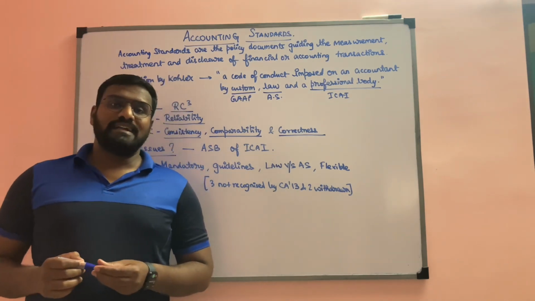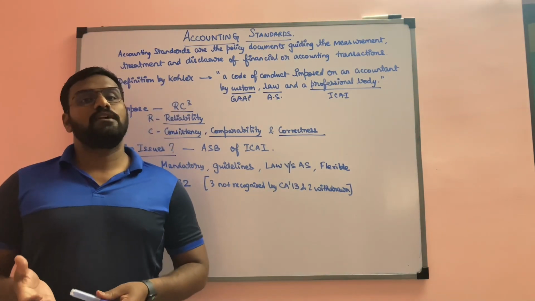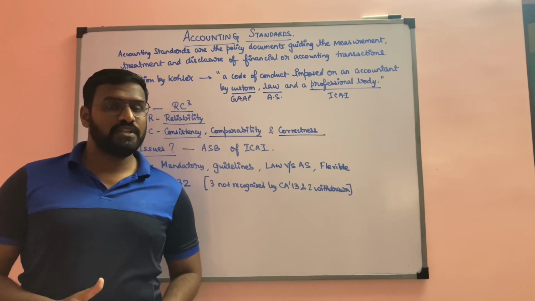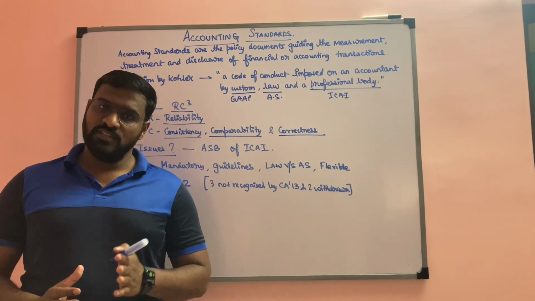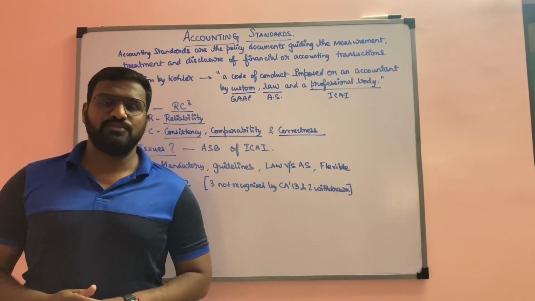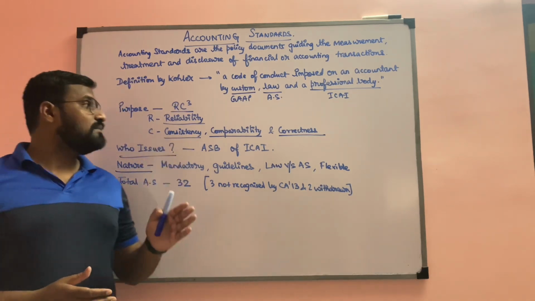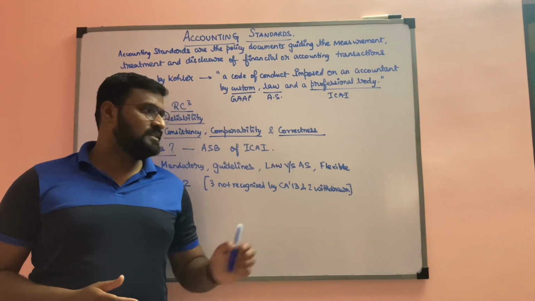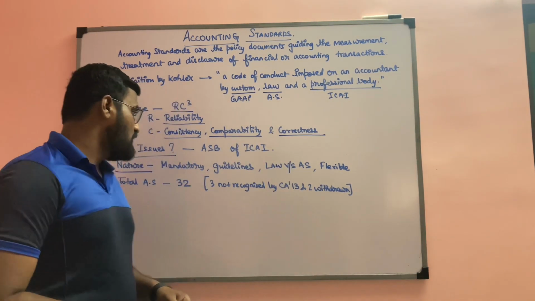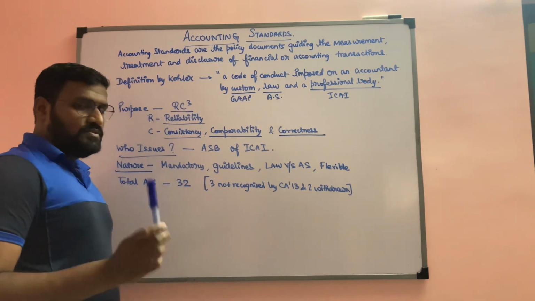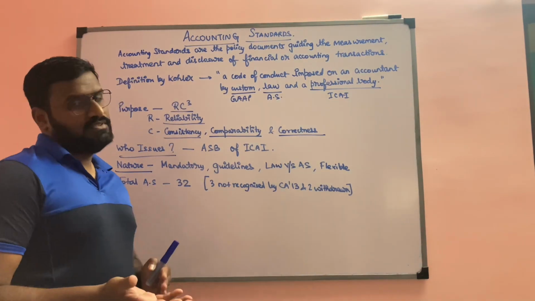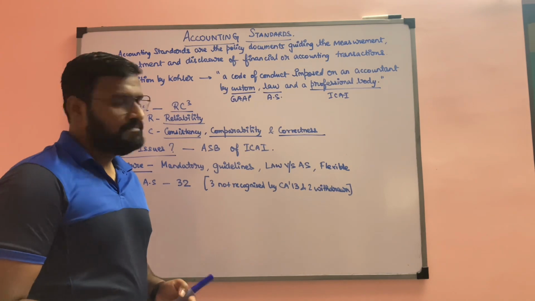Moving on to the nature. Now, it is a mandatory thing. Why? Because accounting standards are being imposed and we are being told mandatorily to follow them so that there is uniformity, so that there is reliability, so that there is comparability, and of course, correctness. They are guidelines. Of course, they are mandatory guidelines, not that it is optional for us. We have to follow them.